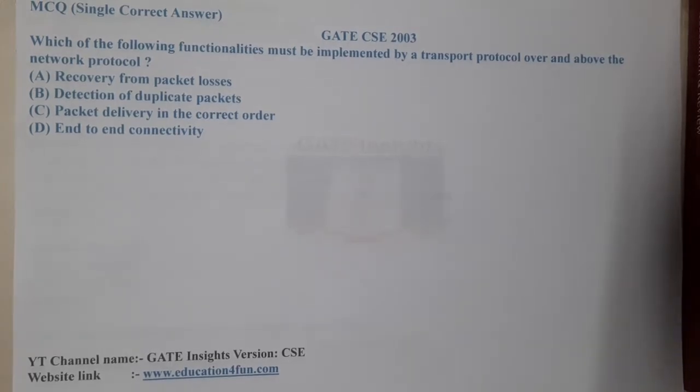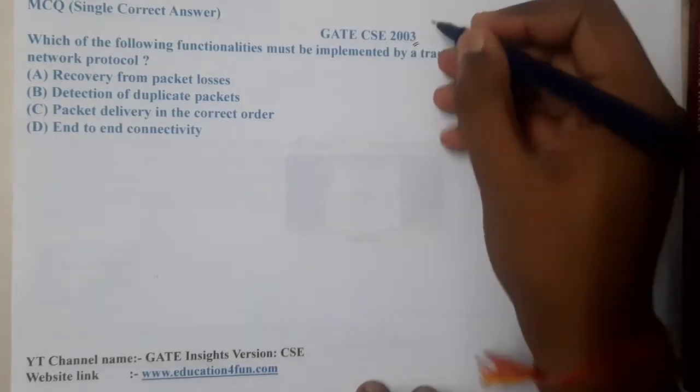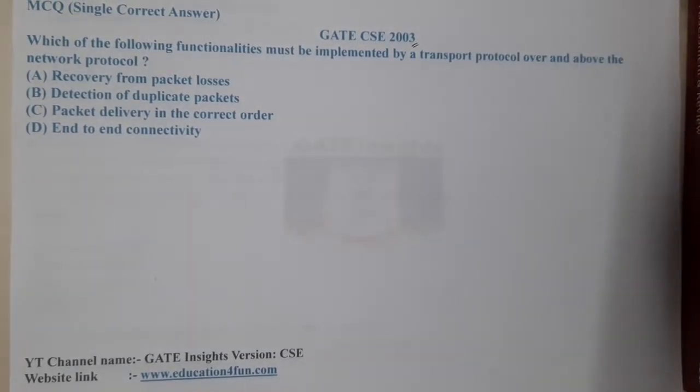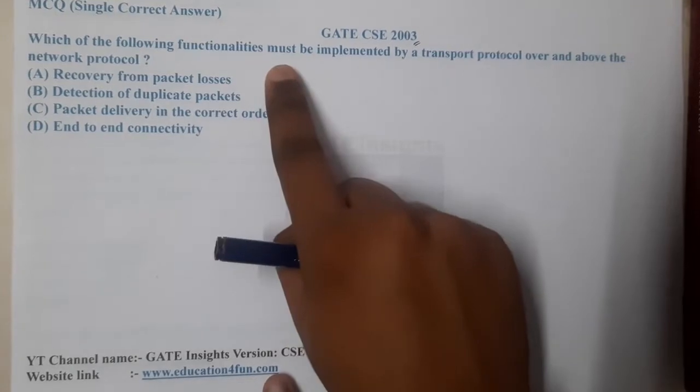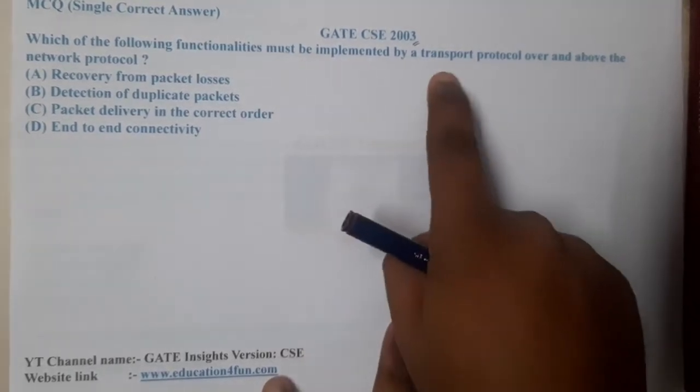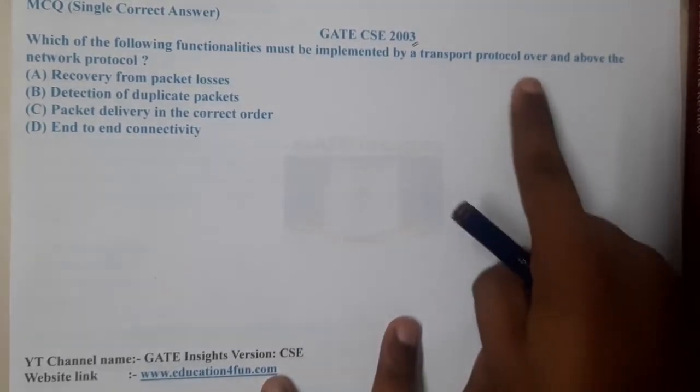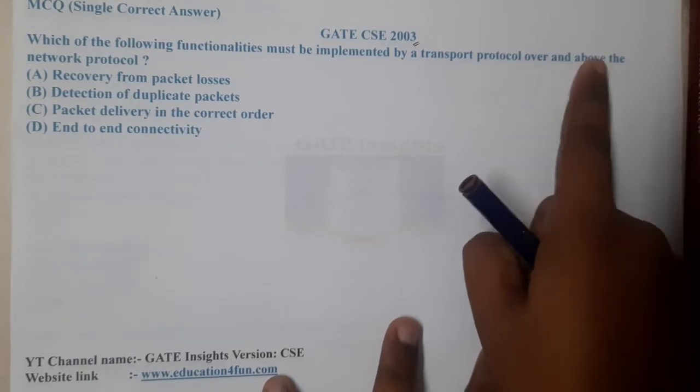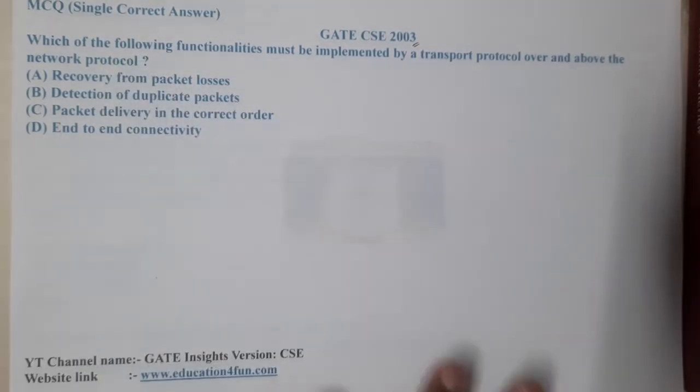In this lecture, let us go through the next question, that is GATE CSC 2003, guys. The given question is: which of the following functionality must be implemented by the transport layer protocol over and above the network protocol?